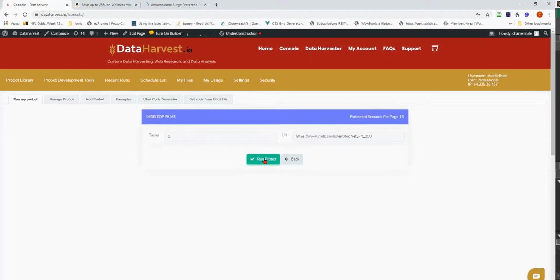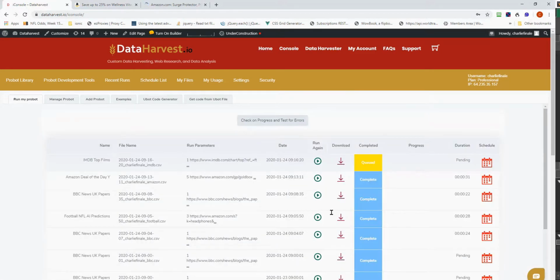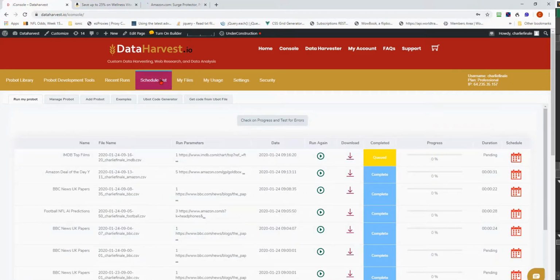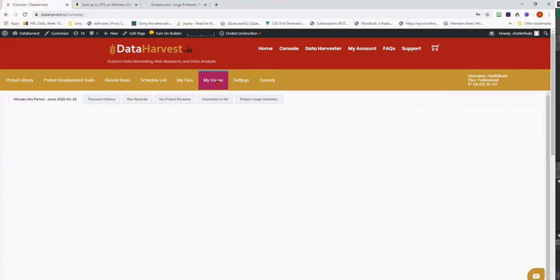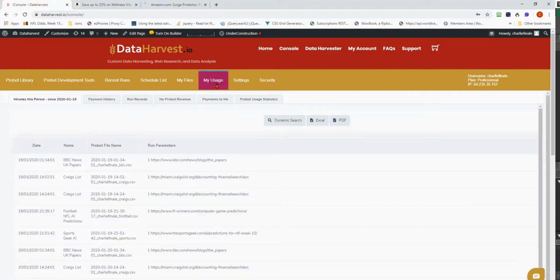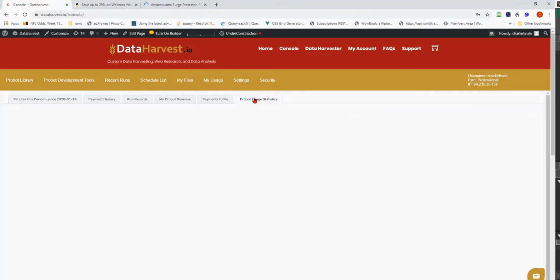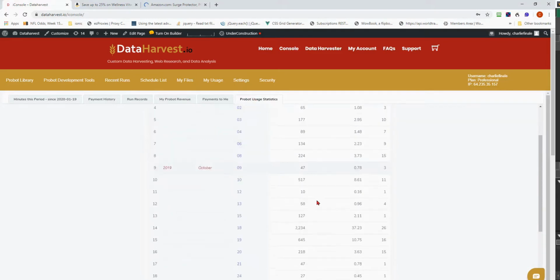Let's have a look at this. There we have, that's the top 250 films from IMDb. And, well, let's just let that run. You don't have to be watching it while it actually goes on. It'll go on in the background, obviously it's scheduled.